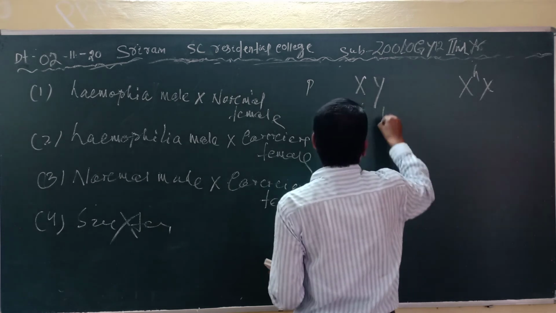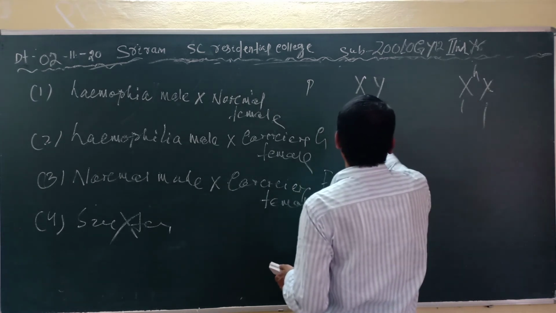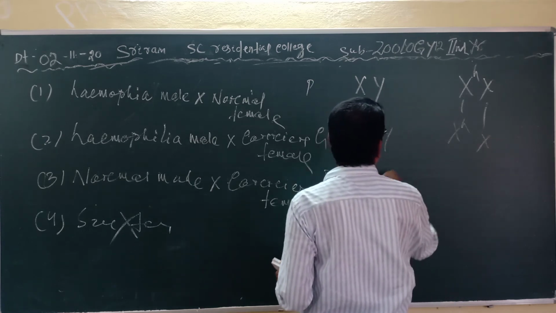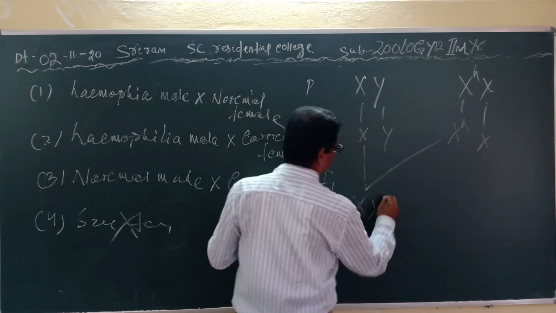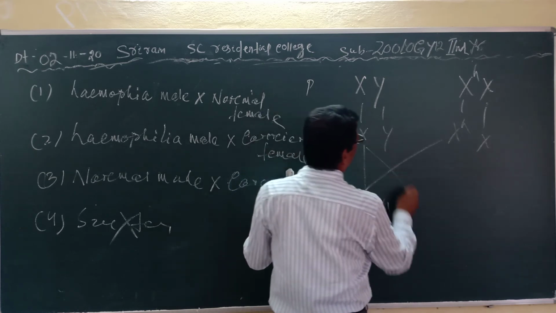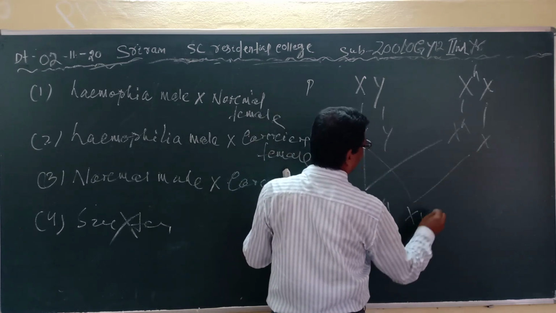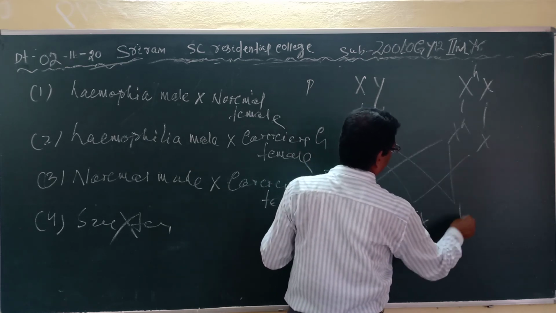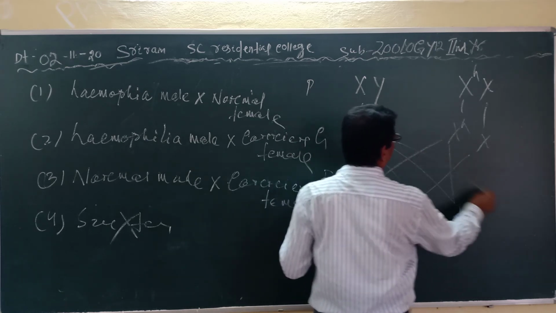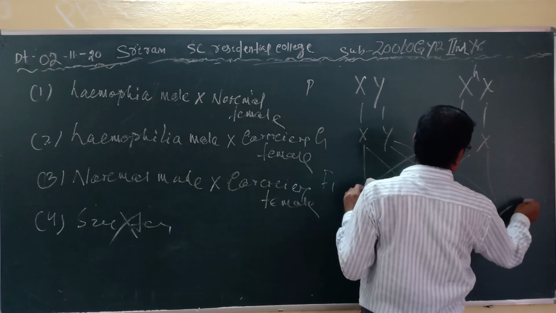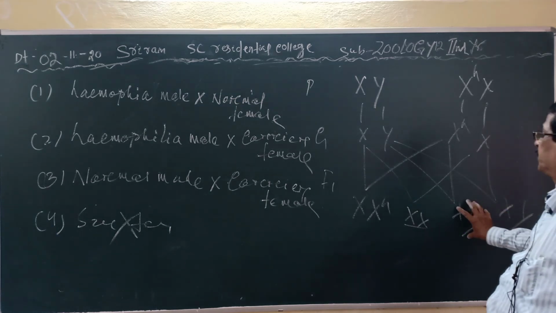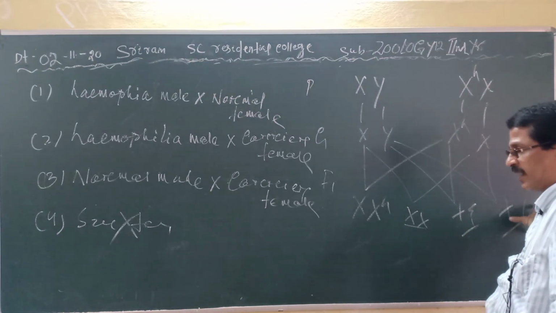The normal male, that is XY, XX, X, then the gametes, XXH, that is the carrier, and XX normal, and here that is the sufferer male, and here the normal male. Clear?